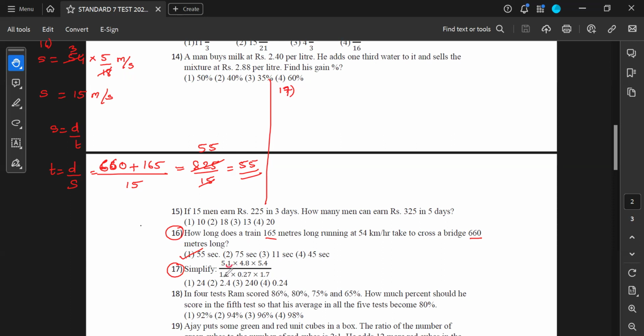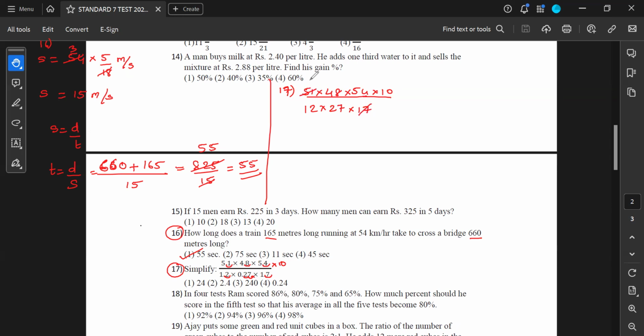I'll take these decimals to balance, and one of them I'll take a second time, so I'll multiply 10 in the numerator. Now, let me write the numbers. So I have 51 multiplied by 48 multiplied by 54 multiplied by 10 divided by 12 multiplied by 27 multiplied by 17.